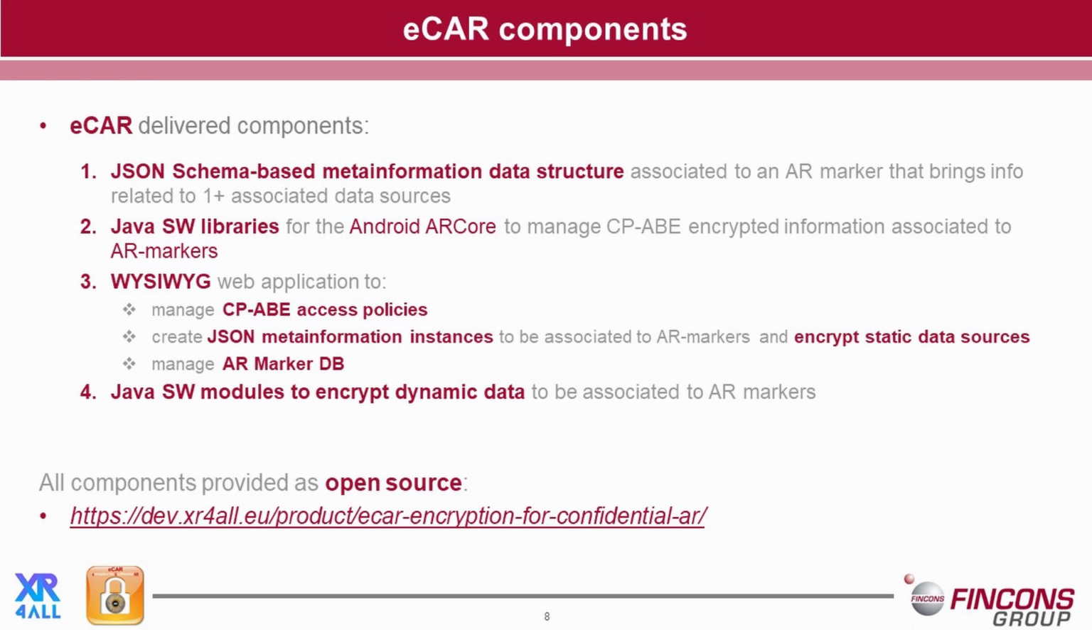The components that have been developed within the XR for All project are the JSON schema that must be used to structure the meta information to be associated to markers, a set of software libraries to be used with the Android eCAR framework to manage the encrypted information associated to markers, and a WYSIWYG web application through which you can manage the access policies. You can create instances of the meta information to be associated to the markers, or encrypt static data sources. The web application is also able to manage the markers to be recognized by the eCAR application. Finally, we have software modules for encrypting dynamic data, so you must use this kind of libraries for encrypting the data that are acquired, for example, from sensors.